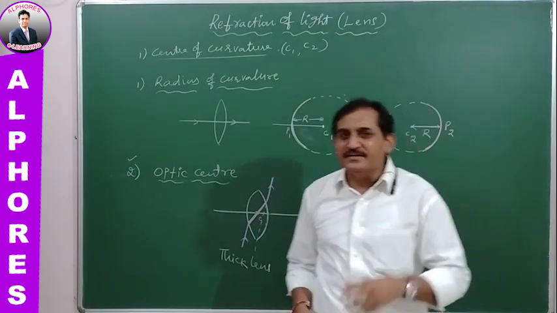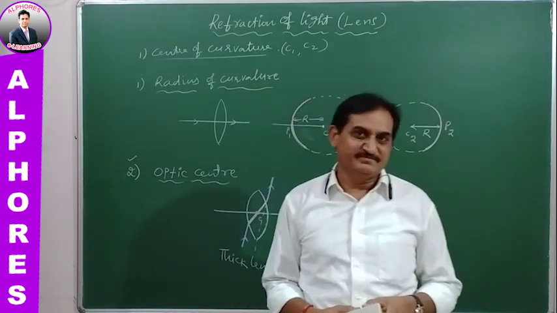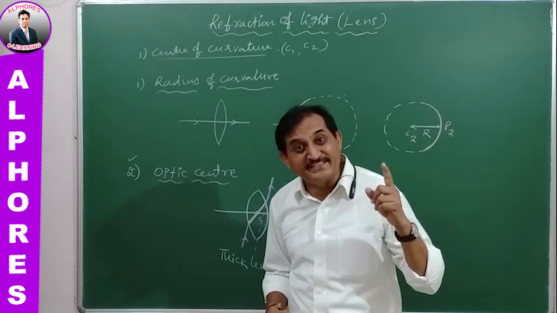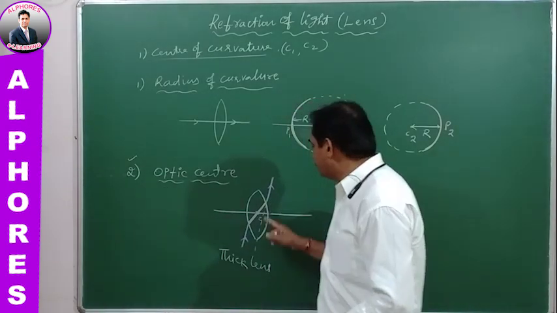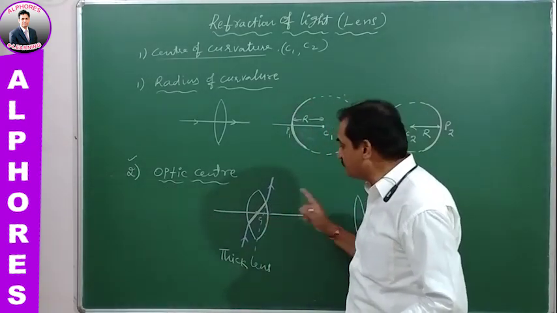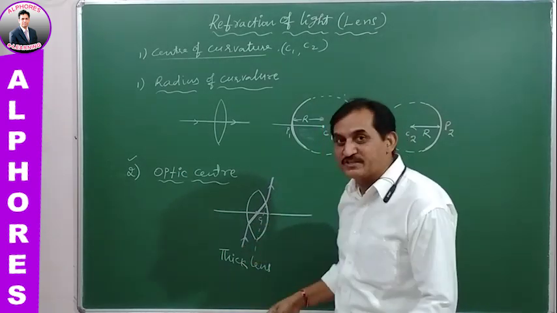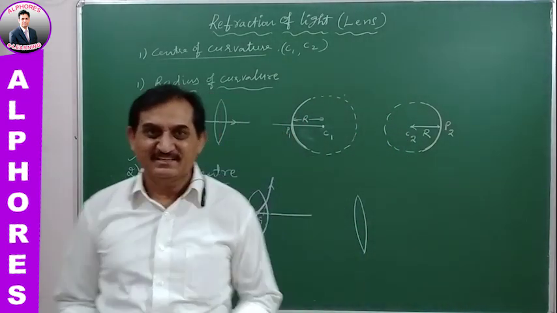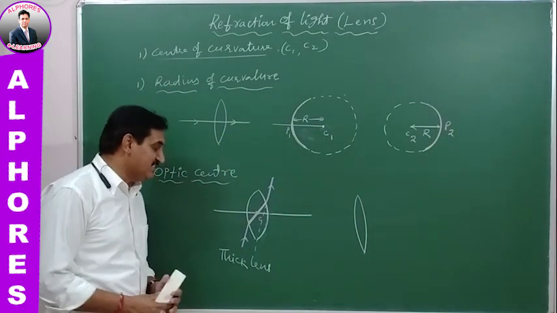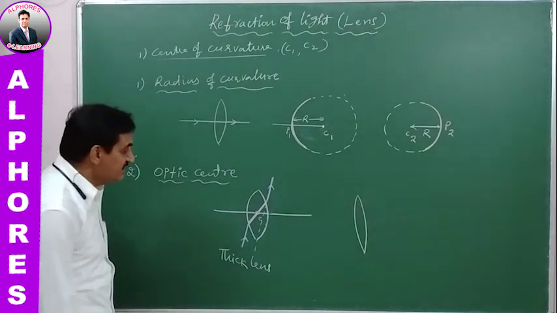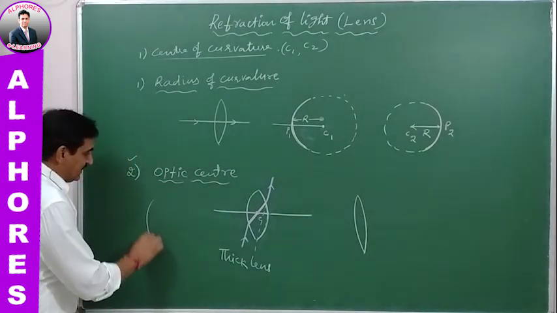It is the point of interception of the refracted ray inside the lens with the principal axis, such that the emergent and the incident ray are both parallel to each other. That is known as the optic center. Once again, so this is a lens.